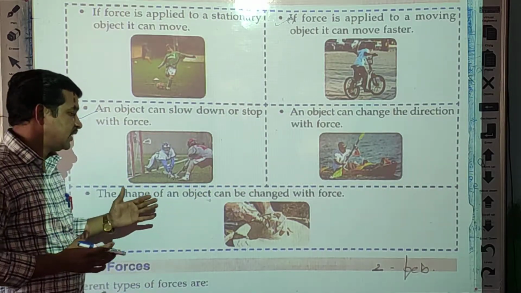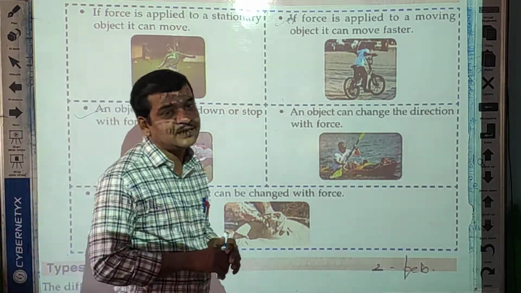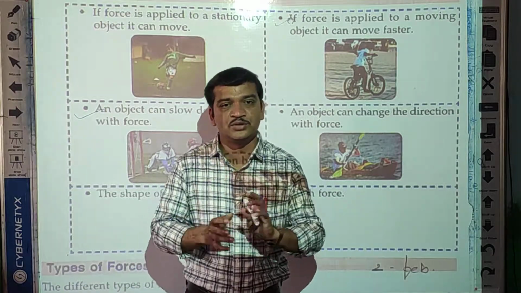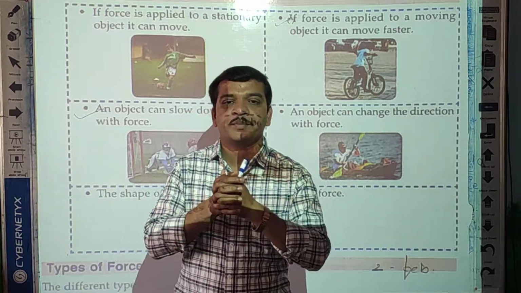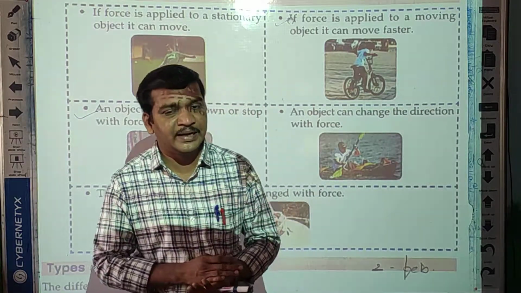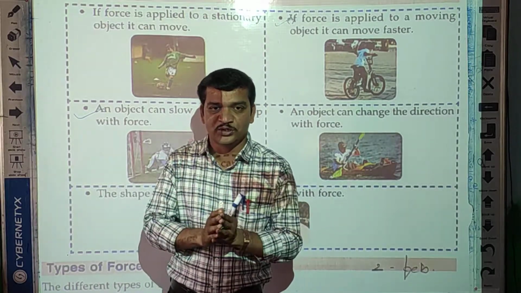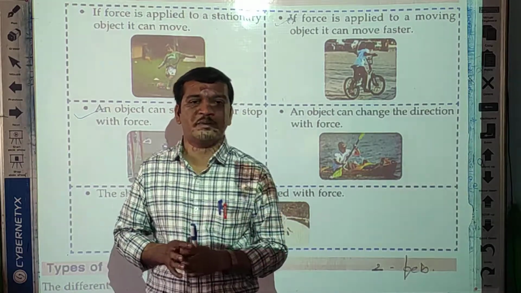Next, the shape of an object can be changed with force. The example is dough. With the help of force you can change the shape of that dough. Okay, students, so here we have completed force and the effects of force. In the next video we will complete the remaining part of our lesson.